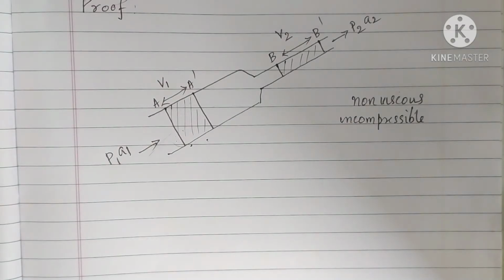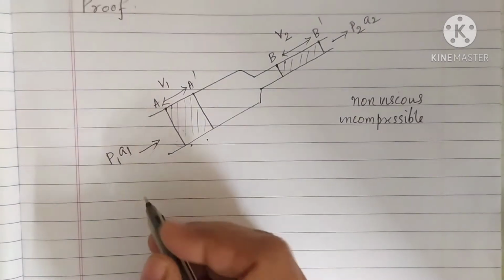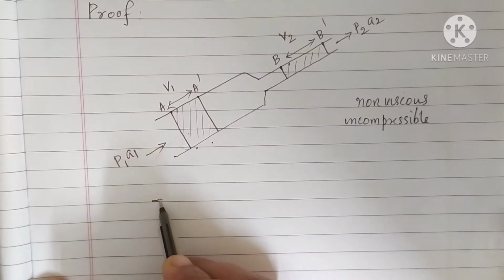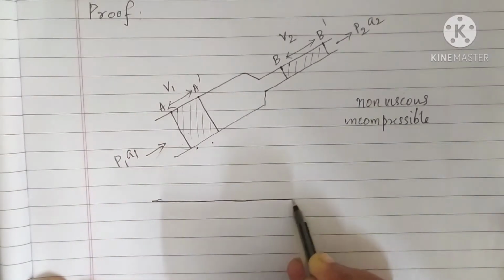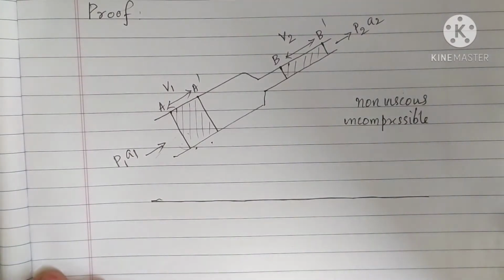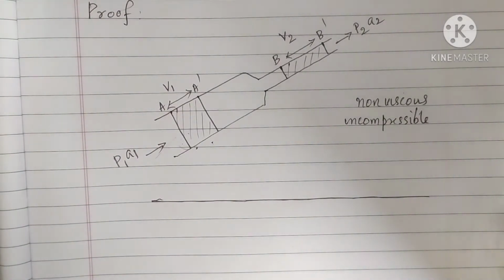Now we are taking a reference line, the ground level, here. Suppose this is taken as the ground level.